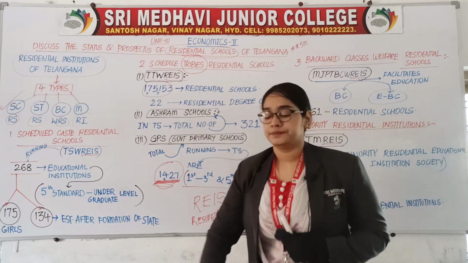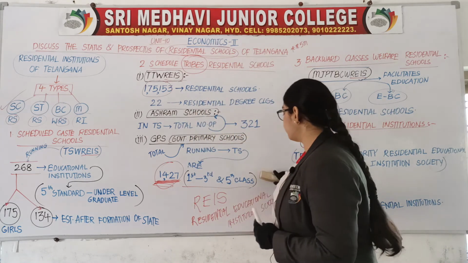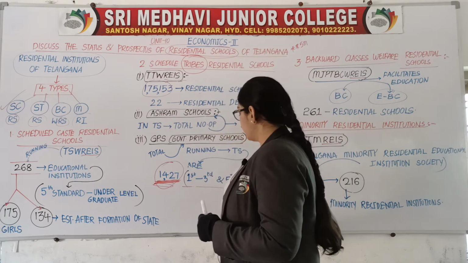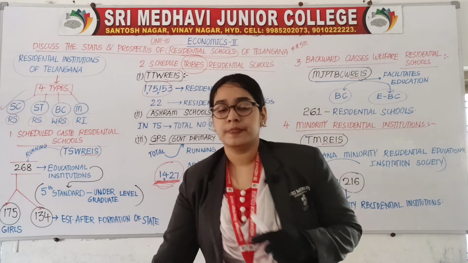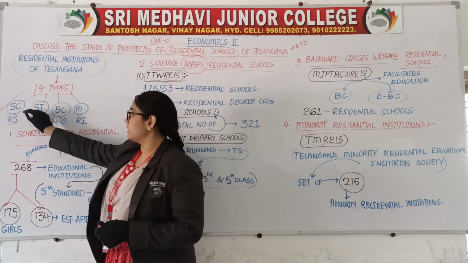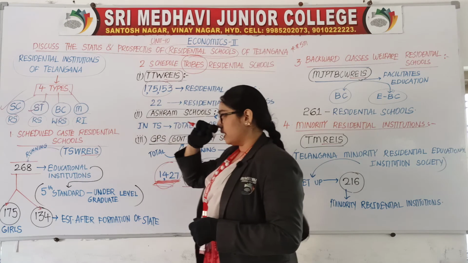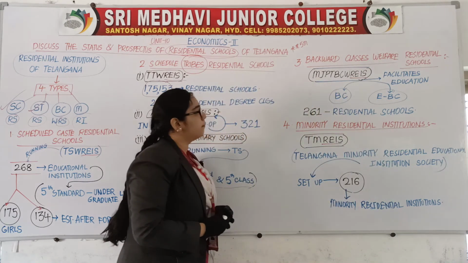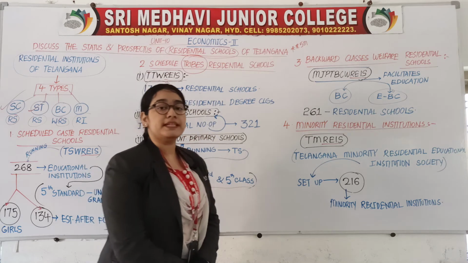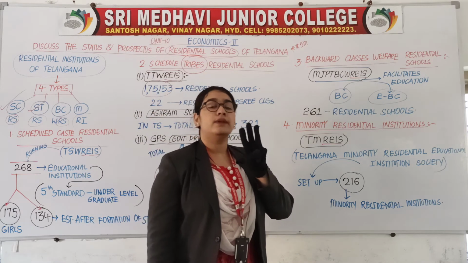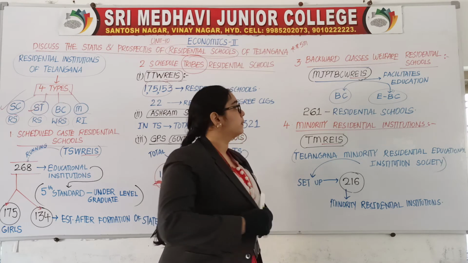Is it clear? How many points have we completed till now? 2 points. The first one was for SC caste. The second one was for ST. So SC is done, ST is done. Now the third one, that is backward class, BC. Let us go with BC.